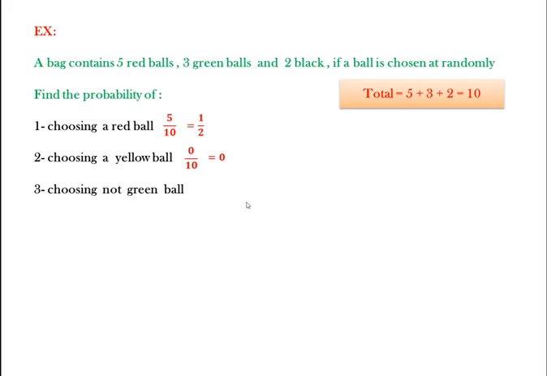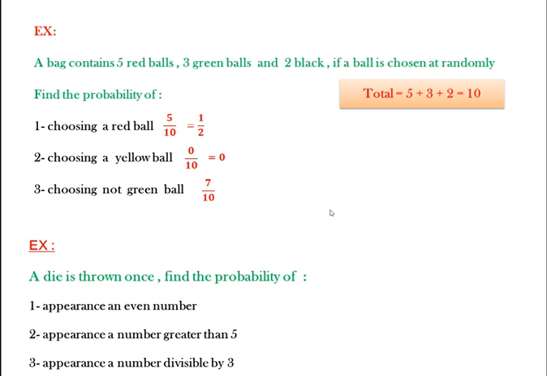Number 3, choosing not green. If the ball is not green, then we have red or black. How many chances are there here? 5 red and 2 black, then 5 plus 2 will be 7. Then we have 7 chances, so the probability is 7 over the total, which is 10.